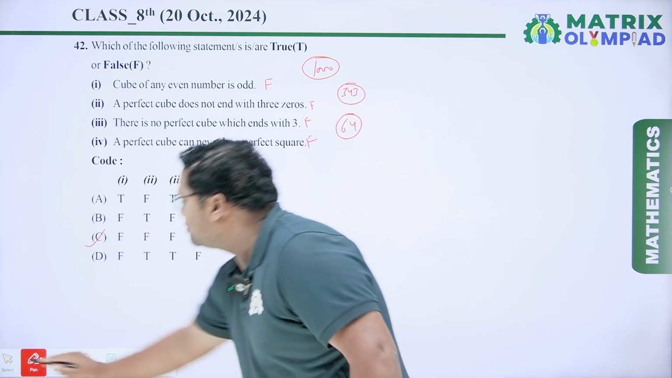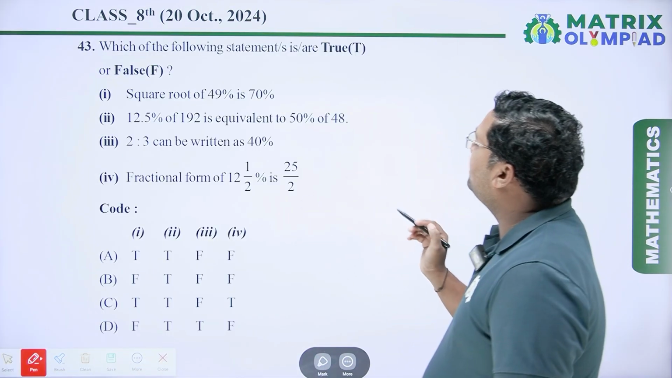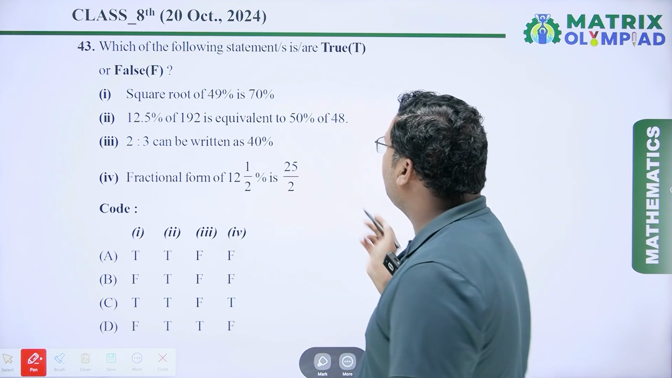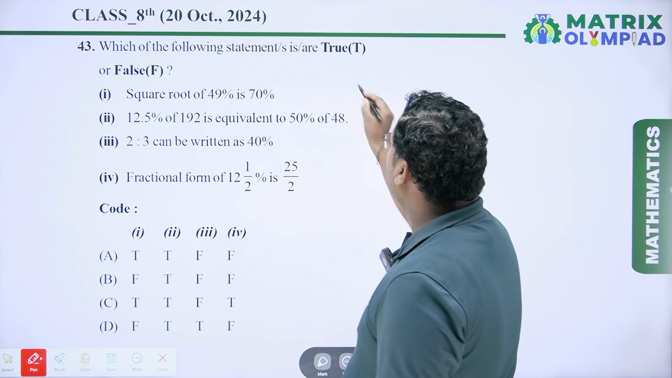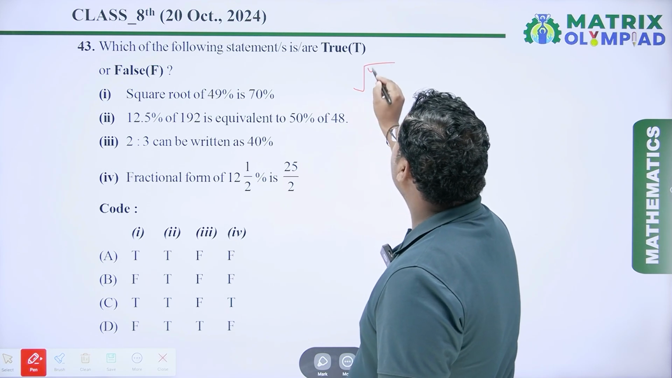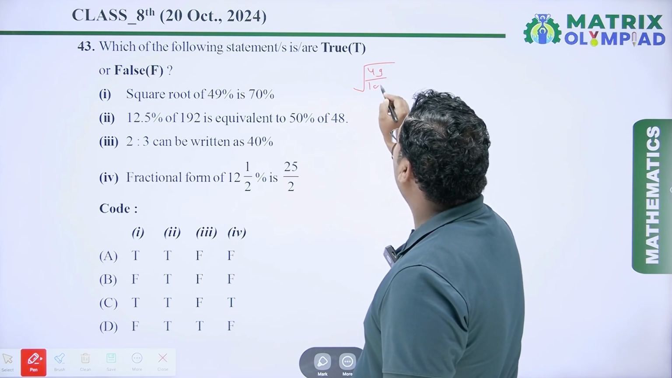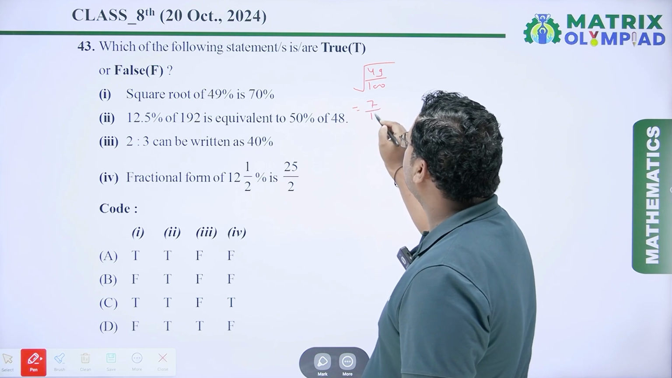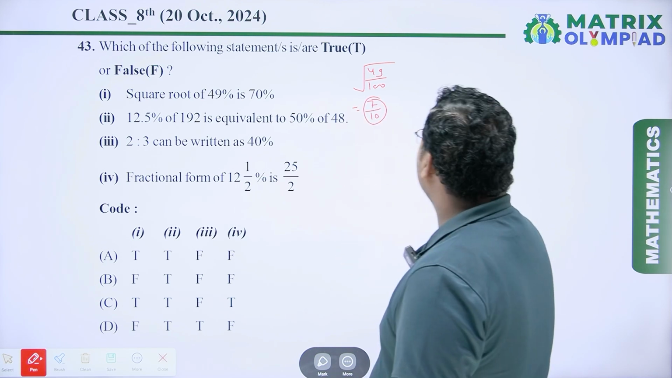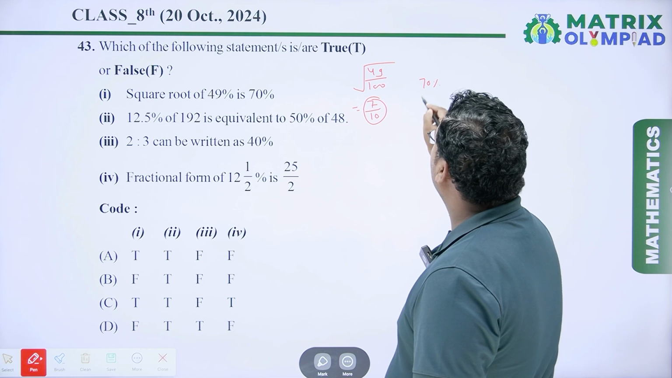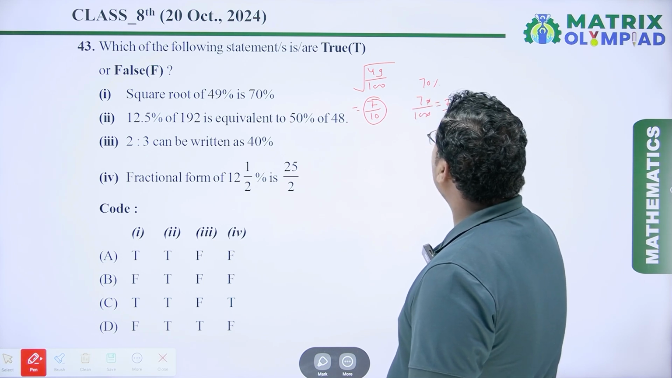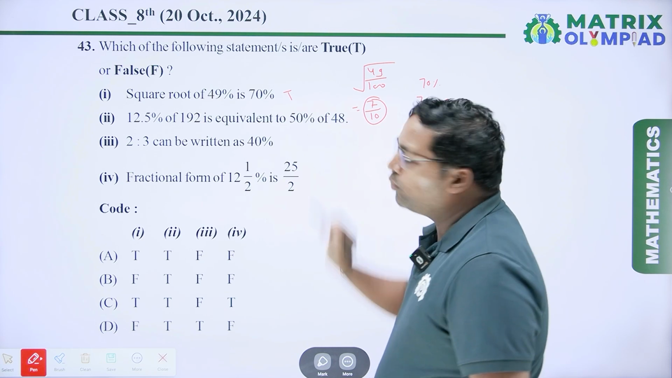Now coming to the next question. Which of the following statements are true or false? First is: square root of 49% is 70%. So let's check. Square root of 49% is square root of 49 by 100. Square root of 49 is 7. Square root of 100 is 10. So it is 7 by 10. And 70% is 70 upon 100. It is also 7 by 10. So both are equal. So it is true.